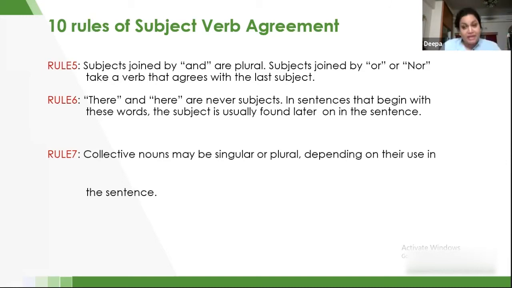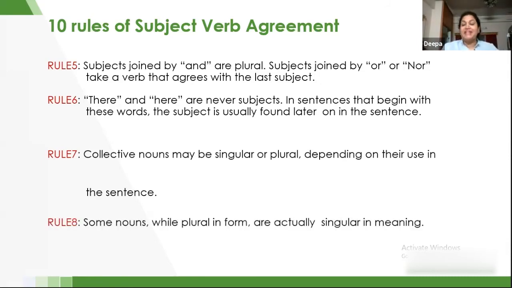So the point here is, whenever I'm using a collective noun, talking about the team, I will use a singular verb. But when I'm talking about the team members, which is plural, I will not be able to say the team members is playing, but I have to say the team members are playing. So that is a difference. When they are used as a collective noun, I will be using the singular verb, and whenever I'm using the plural form, the team members, I'll be using a plural verb.